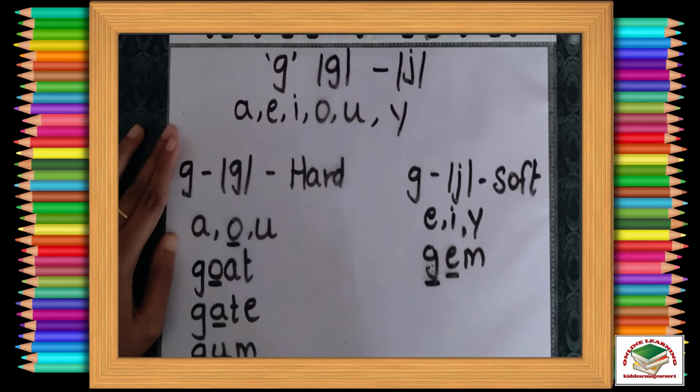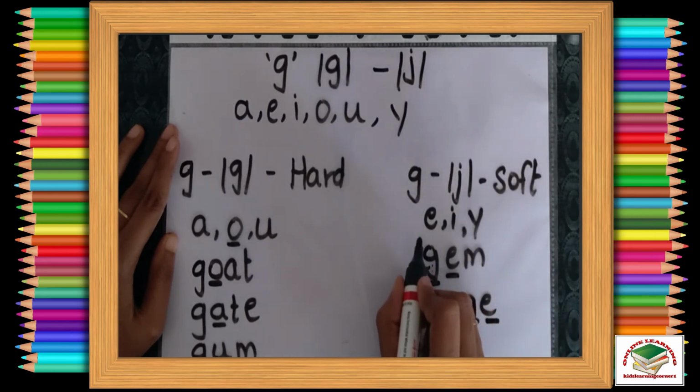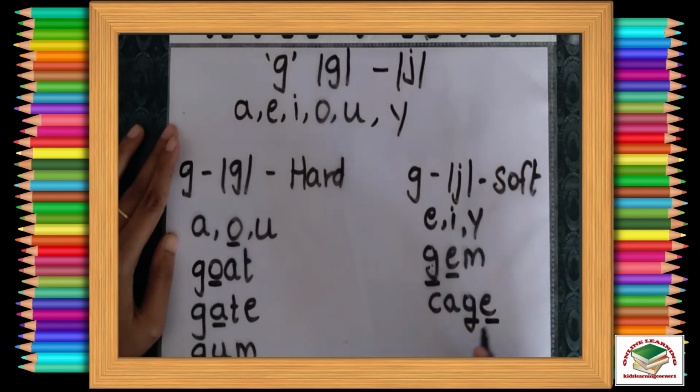Let us see some more examples. Here we have G and after G we can see the letter E. What is the rule? When you see the letter E, I or Y after G, it makes the J sound. Here, cage, cage.